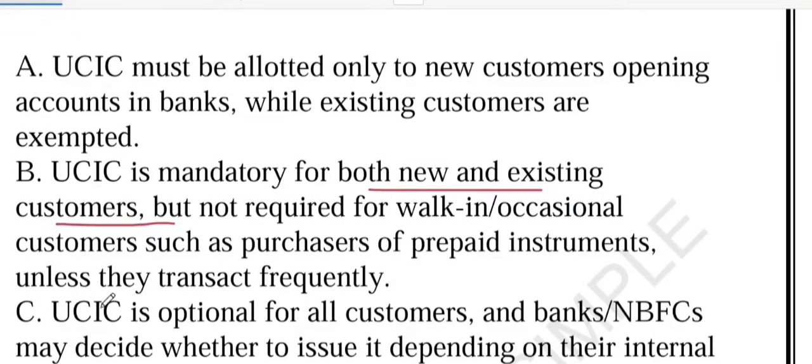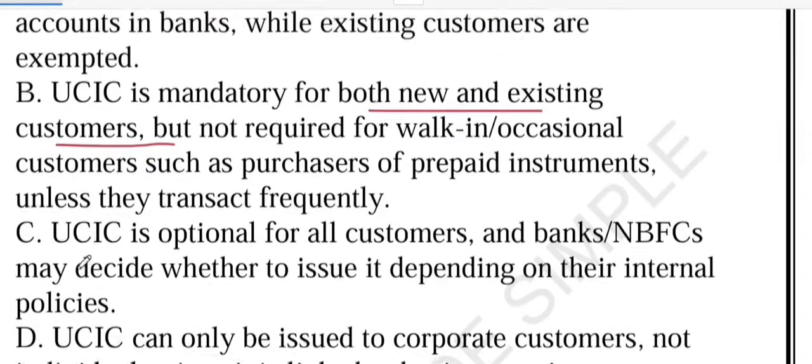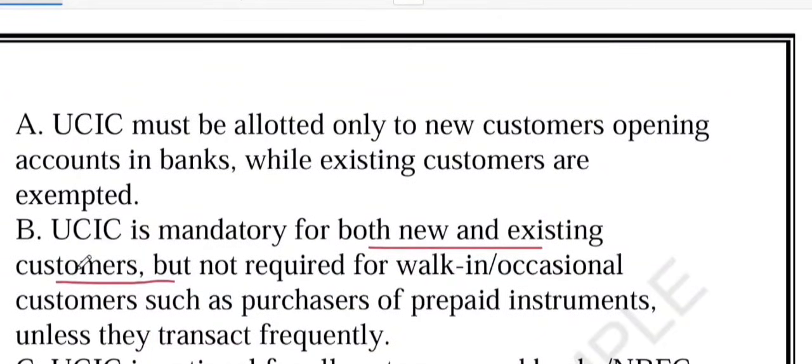prepaid instrument. Option C says UCIC is optional for all customers and bank or NBFC may decide whether to issue it depending on their internal policy. And option D says that UCIC can only be issued to corporate customers, not individuals, since it is linked to business entity identification. So let's understand each option one by one. First of all, option number A. What do you think about option A?